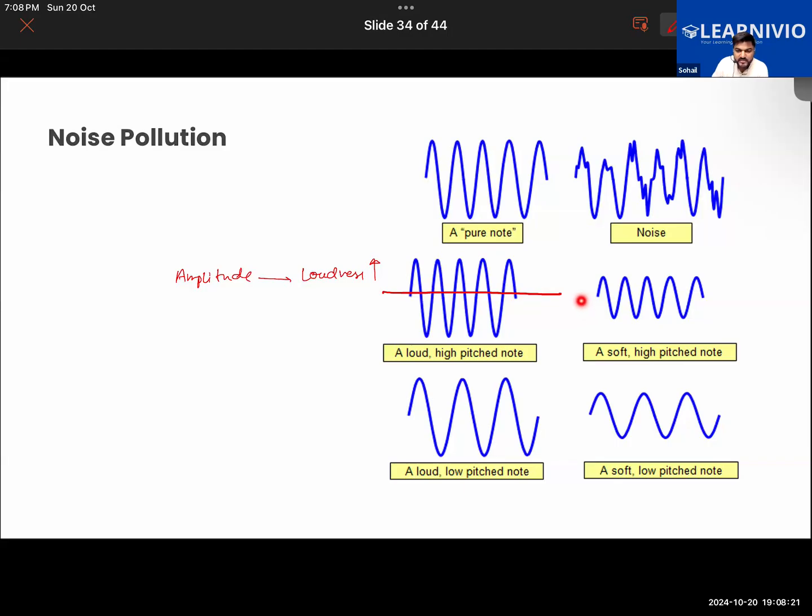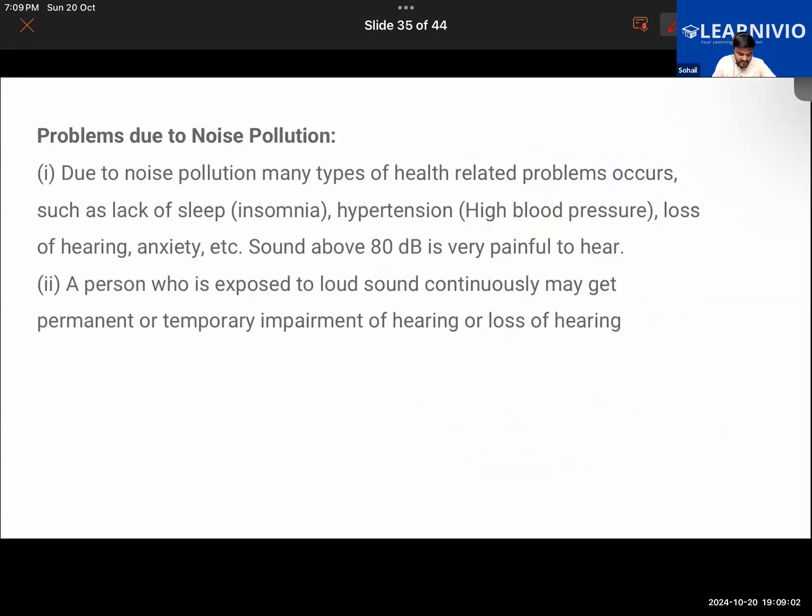Now take a look at this one and tell me, is the amplitude more as compared to the first? Is the amplitude more or less? It's less now. You can understand it as the height of the wave. So the amplitude is less, so it is a soft sound. But the frequency is more, so the pitch is more. And in this one, the amplitude is more, but the number of waves produced is less. Less waves means less vibration, so the pitch will be low. Less frequency means low pitch. That is how we can understand this.